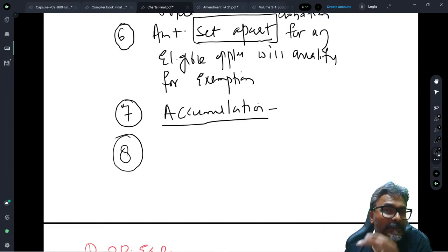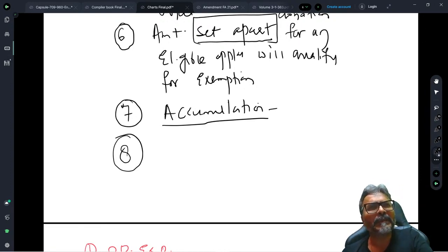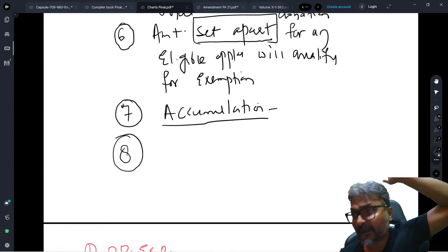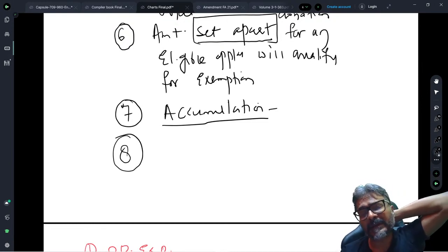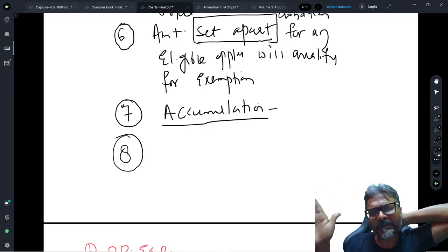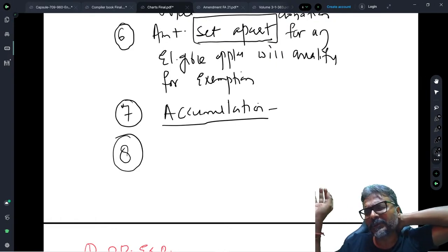So there is a bit of flexibility which has been given to the trust that, okay, you have thought of accumulation primarily, but there is no hard and fast rule that if you cannot do that particular application for which you have made the accumulation, it will be considered as a default. You can definitely use this particular income for some other object of the trust, and still there will not be any consequence of deemed income or any consequence of default.